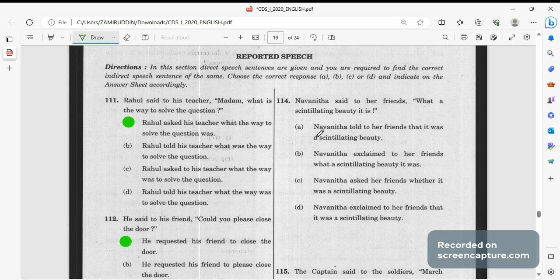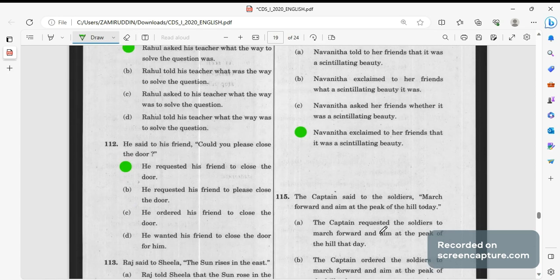Navanita said to her friends, what a scintillating beauty it is. This is an exclamation. So D will be the right answer. Navanita exclaimed to her friends that it was a scintillating beauty. You have to change the sentence completely when you are doing a reported speech. Now, Navanita exclaimed to her friends that it was a scintillating beauty.